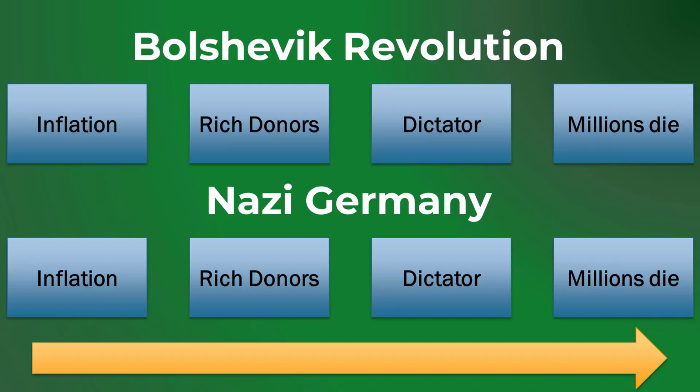When we look at the pattern of the Bolshevik Revolution and Nazi Germany together, we can see what the problem is. There is one moment where everything goes wrong. It is wealthy business people advocating to give the government more control. That is the mistake. We should not be giving the government more control. We should be giving the government less control. Government is who created the problem of inflation in the first place. More government is not the solution. Free markets are the solution, and free markets require freedom.